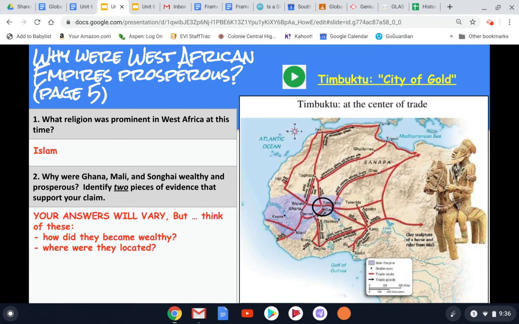Where were these kingdoms located? Also think about the capital of the Kingdom of Mali. Where was that located? So consider their location.